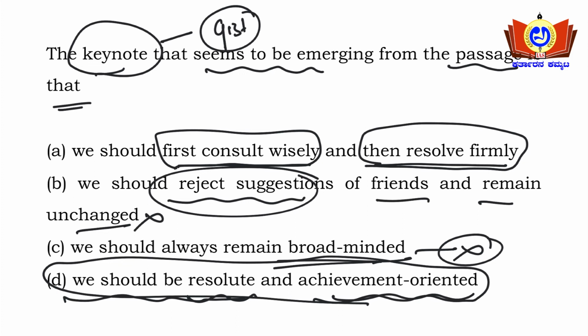The man who resolves but suffers his resolution, that is, if a man makes a decision but then suffers his resolution, he doesn't have the capacity to stick to the decision due to the first suggestion made by any third person or any other friend, so that person will also never accomplish anything. So this is the first part of the idea of the passage.